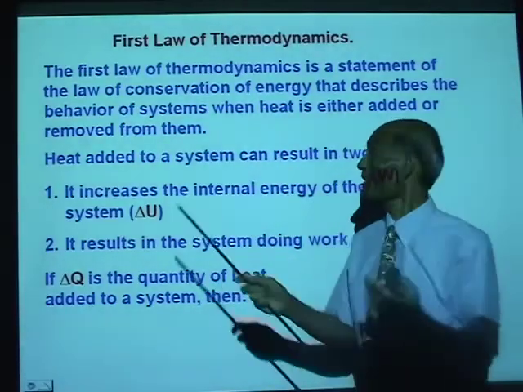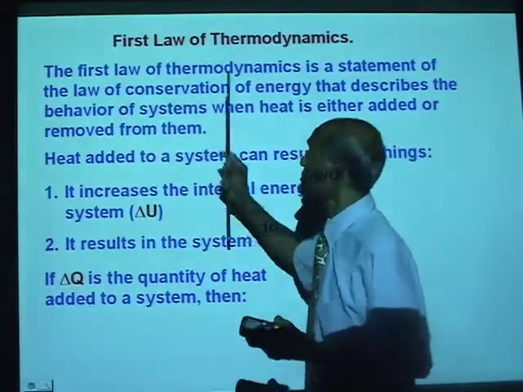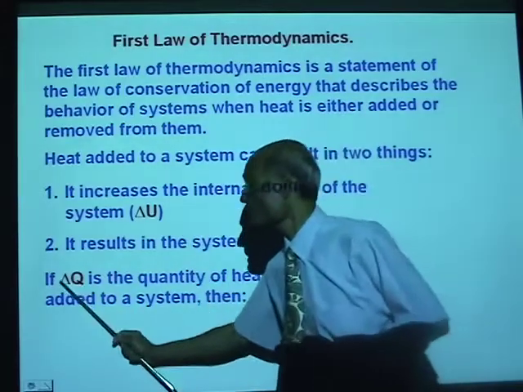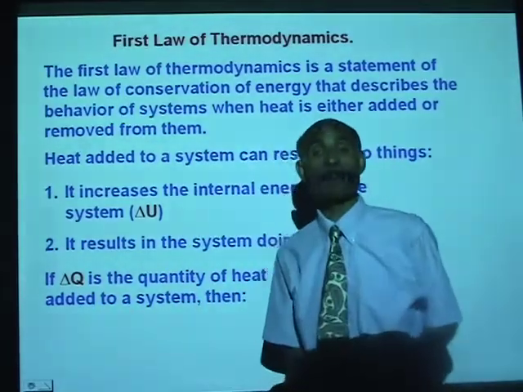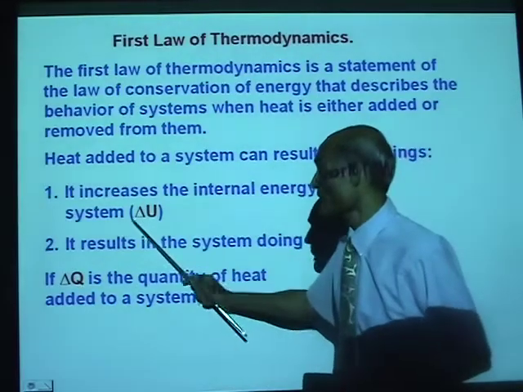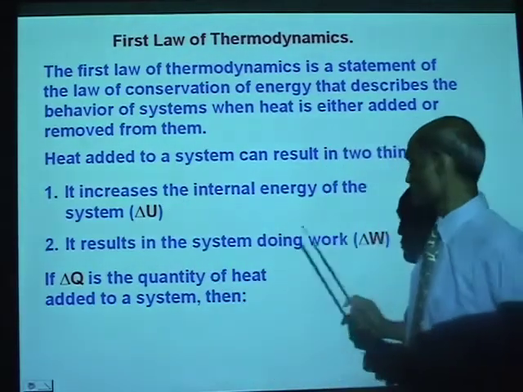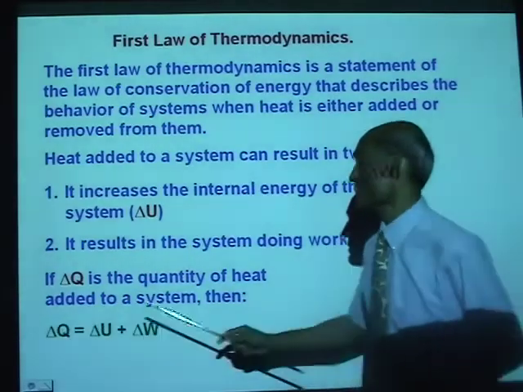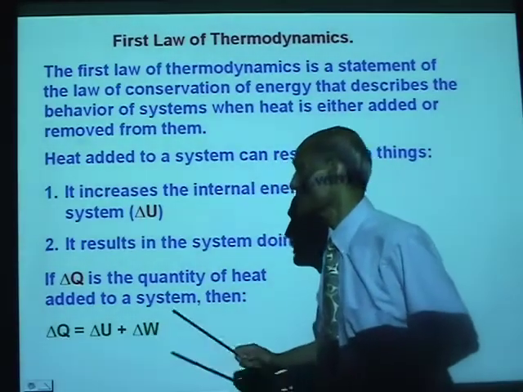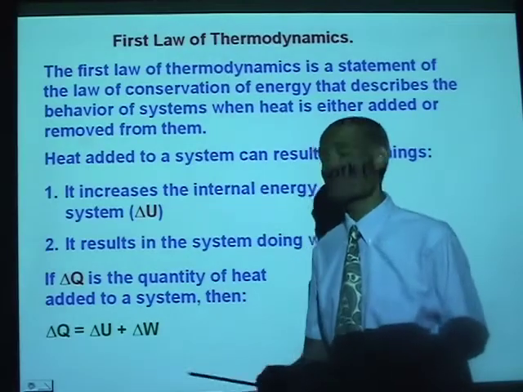You see, according to the conservation of energy, this amount of energy has to reappear in other forms. What are the forms? Increase in the internal energy and the work done. So delta Q equals delta U plus delta W.